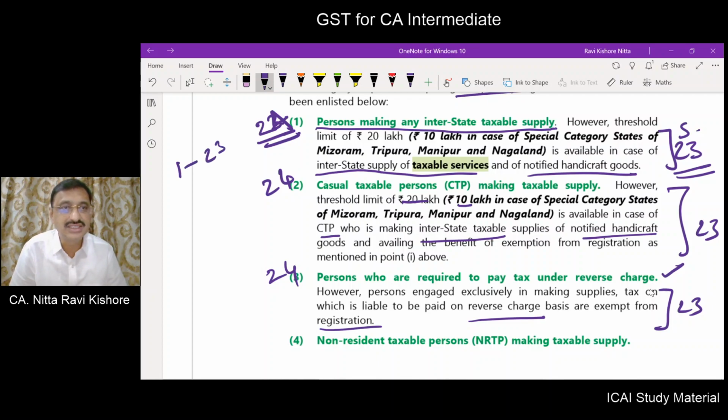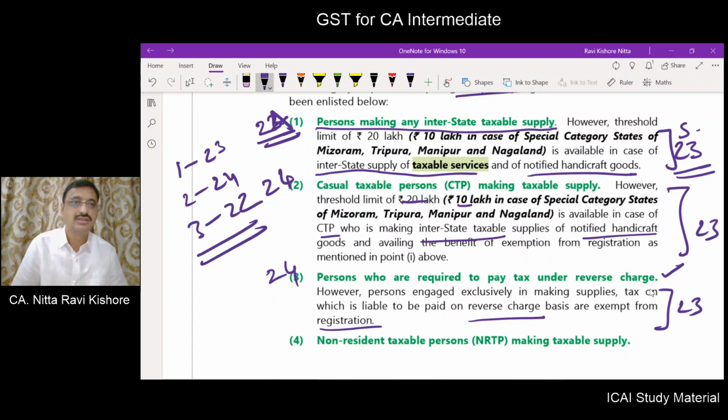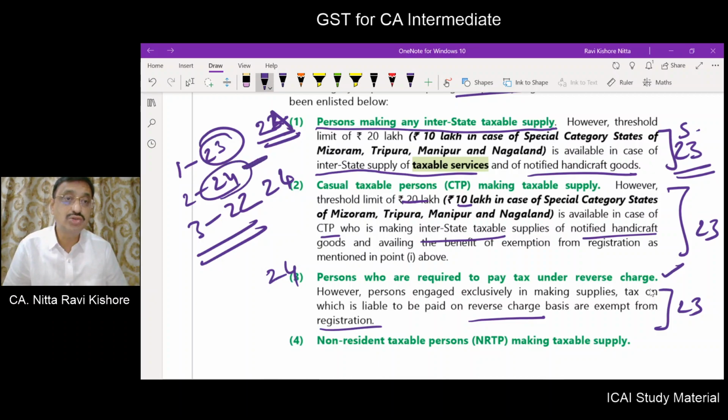Rank 1 is 23, rank 2 is 24, rank 3 is 22. So section 23 is the most overriding provision. Then comes 24, because section 24 is subject to the provisions contained in section 23.